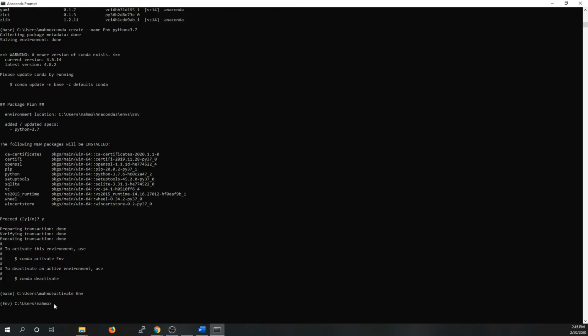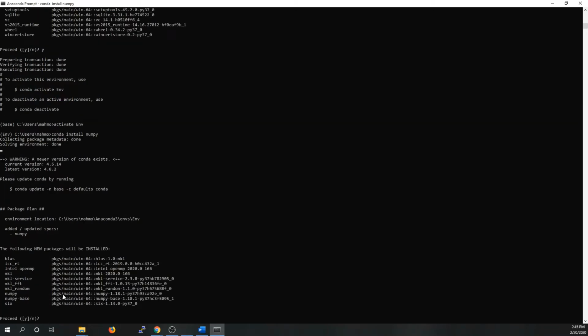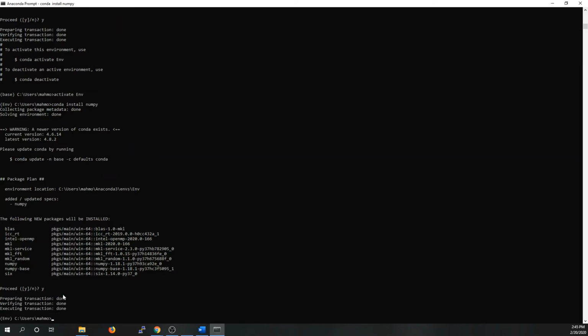After creating the environment, we can install some packages in this environment. For example, we are going to install NumPy. To do that, we can say conda install numpy. So it starts installing NumPy, and we can say yes here. So here NumPy is already installed.